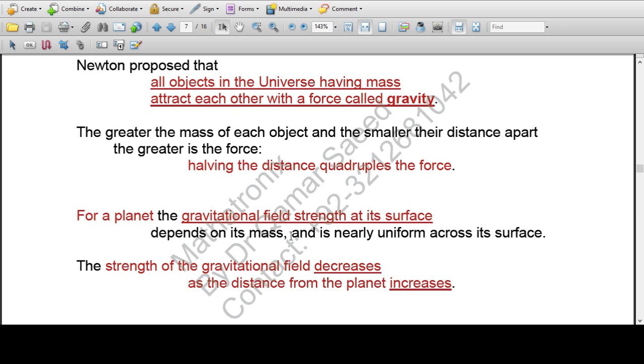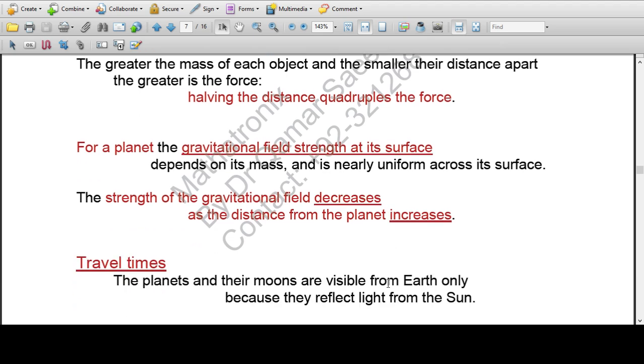It is nearly uniform all across the surface of that planet. The gravitational field strength decreases as the distance from the planet increases.